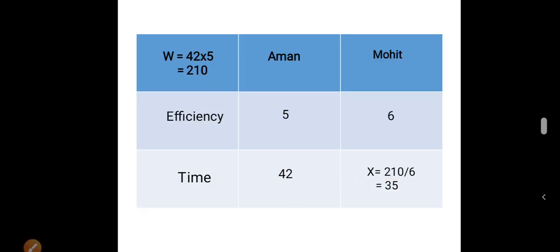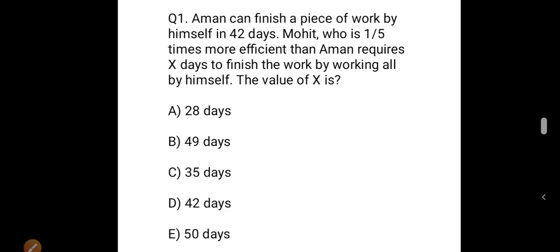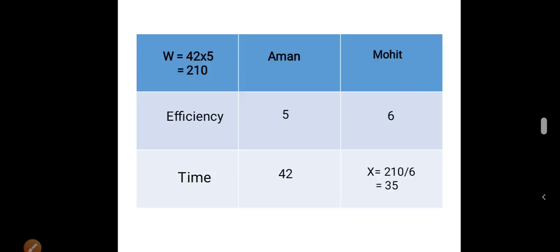So let's see. What is said, that is, Aman can do work completely in 42 days, and Mohit is 1 by 5 times more efficient than Aman. So to make things easier, we take Aman's efficiency as 5, so that we can take 1 by 5 of 5 easily.